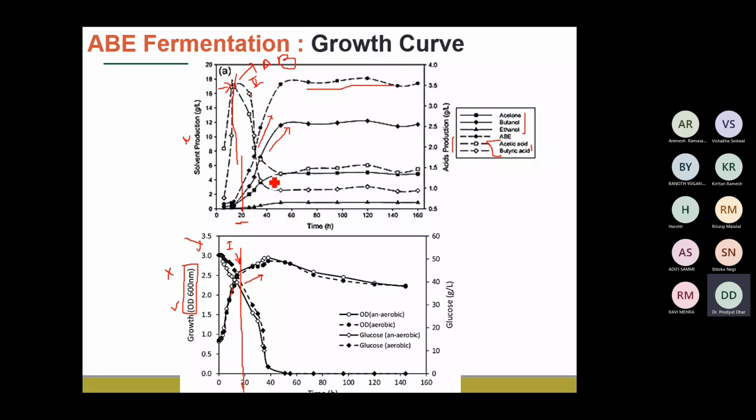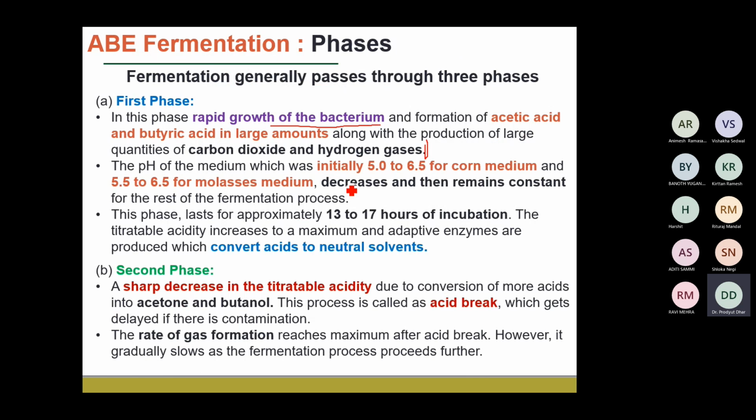decreases substantially, as well as we can see that the rate of utilization of these acids for the production of the solvents has decreased, and it actually reaches a steady state. Okay, and there is no significant change in the concentration of the solvents that are being produced.